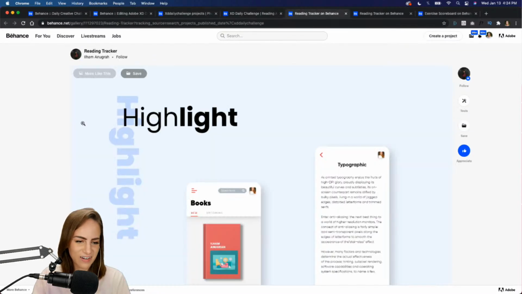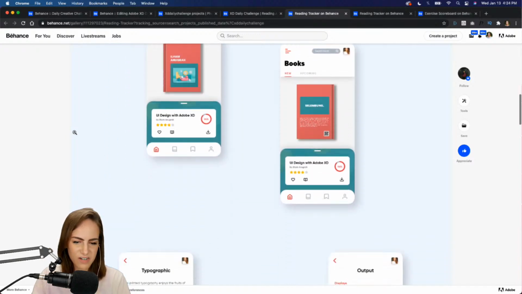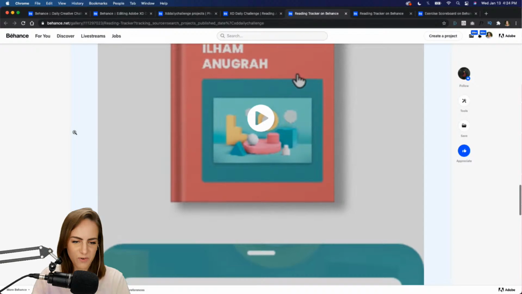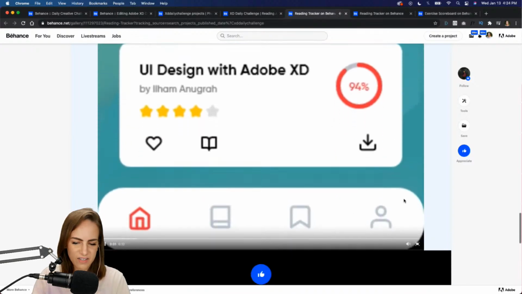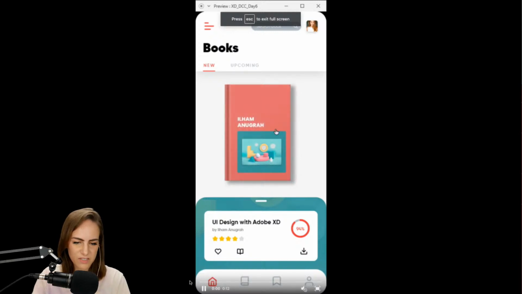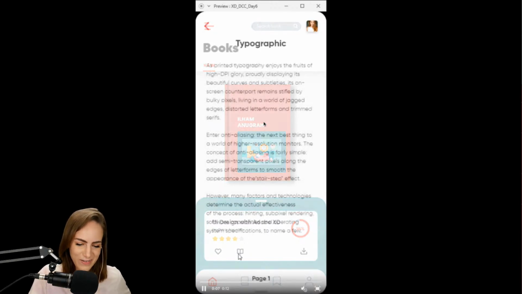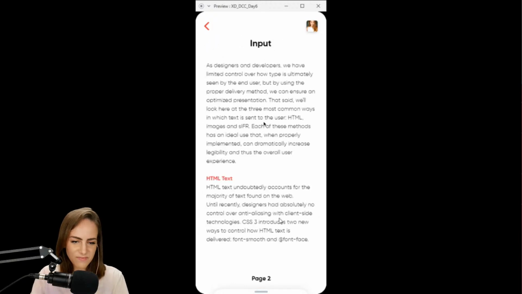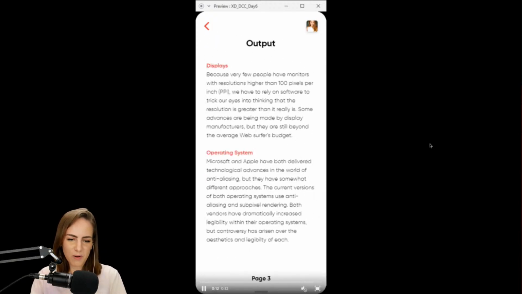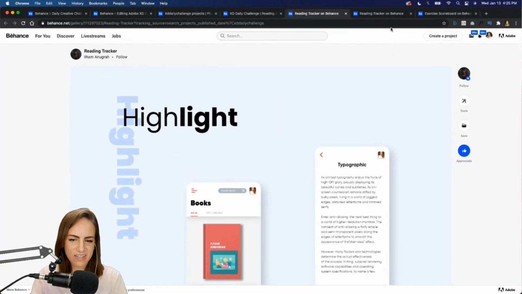Let's take a look at another one. This is Ilham. Reading. This is the reading one again. Oh, it has some sound, I think. Okay. You bring this to the beginning. Oh, that's cool. You made your own book. You're the author. Very cool. And then we've got the 3D transform with those pages. Very cool. That looks awesome. Thank you for sharing that.